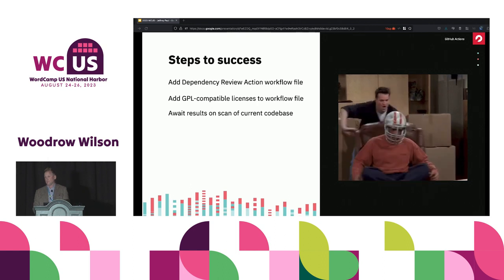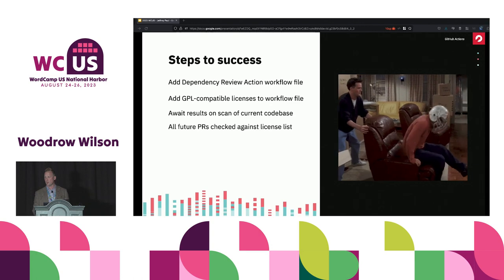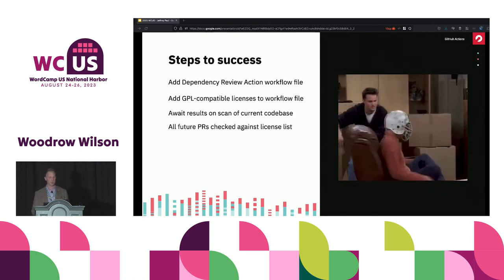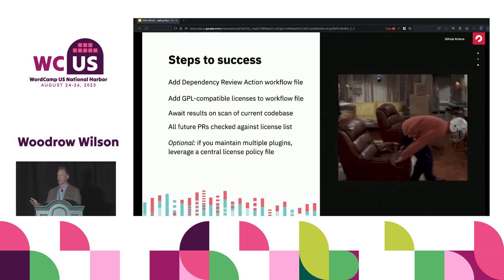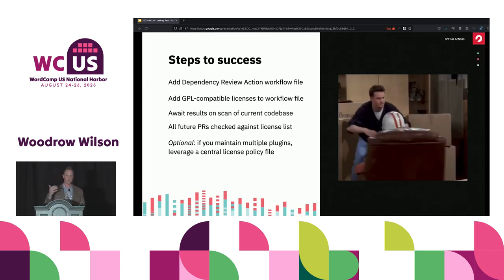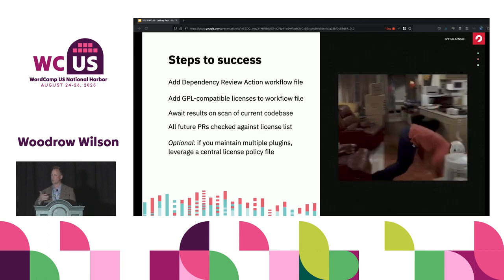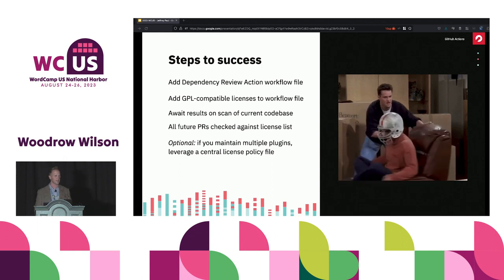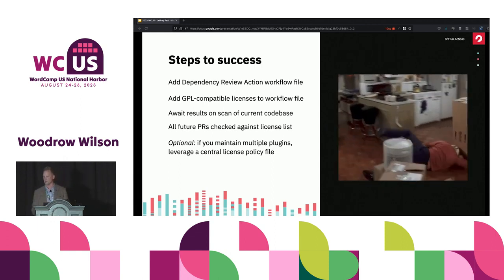And you'll wait for the results of those scans of the code base, fingers crossed, right? And then again, all future PRs will continue to be checked against those licenses that you have in this policy. Optionally, if you maintain multiple projects, you can have a policy of the licenses that are compatible hosted in a central repository you maintain, and all your projects can point back to that single file so that if there's a new license that gets approved and is GPL compatible, it can be added in one place instead of 24, like in the case of 10up.